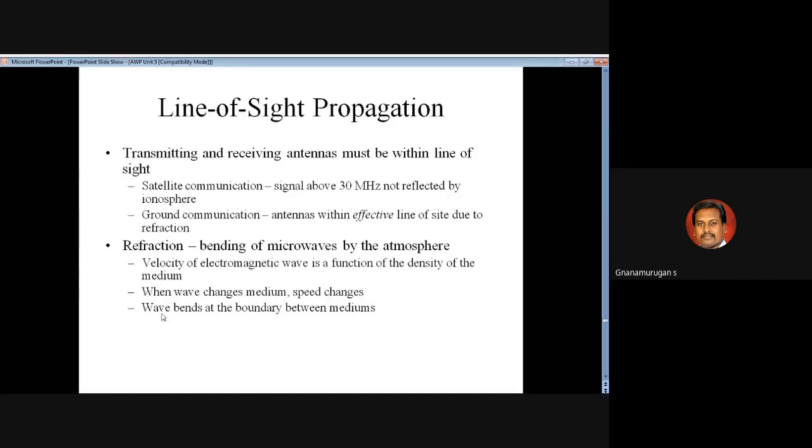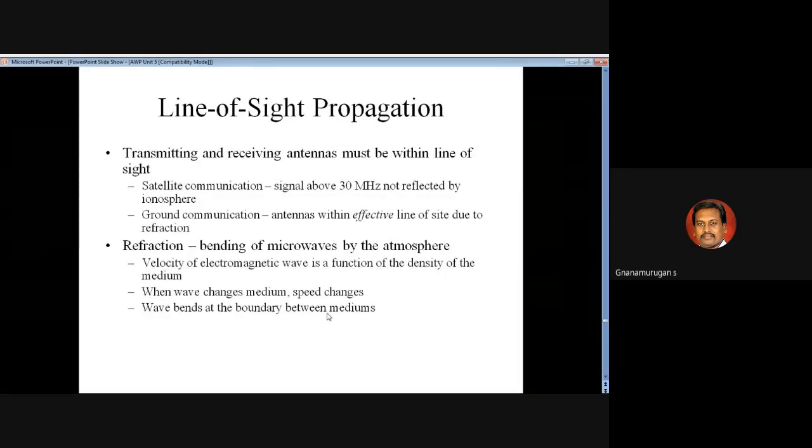And the last point: the wave bends at a boundary between media. So when you transmit the electromagnetic waves, ionosphere to earth, earth to ionosphere, that is a bend at the boundary between media.